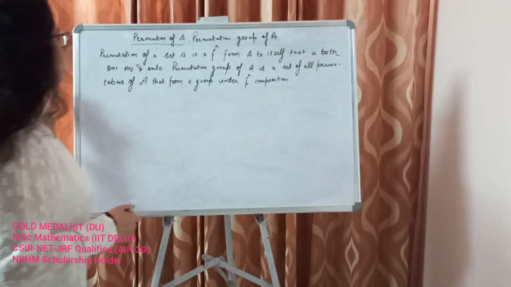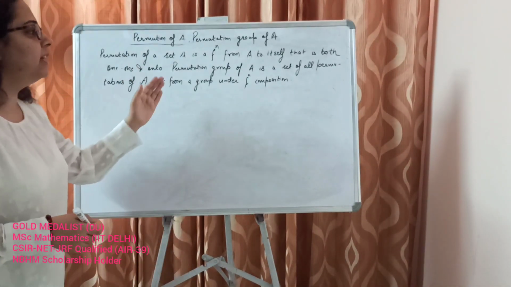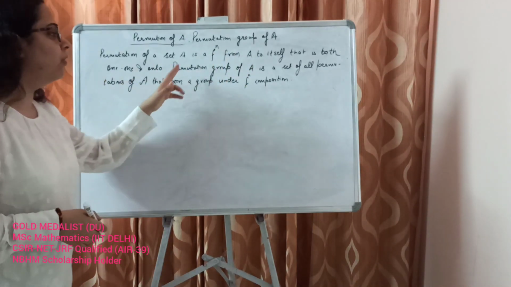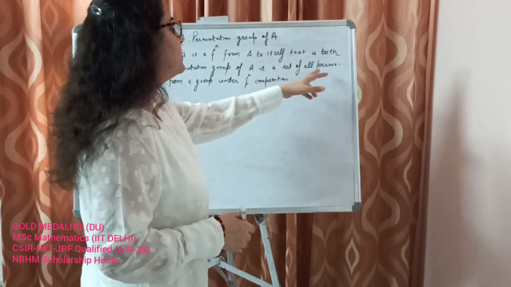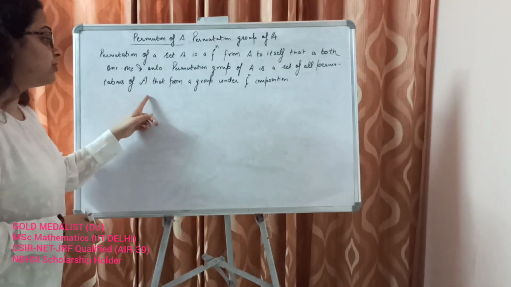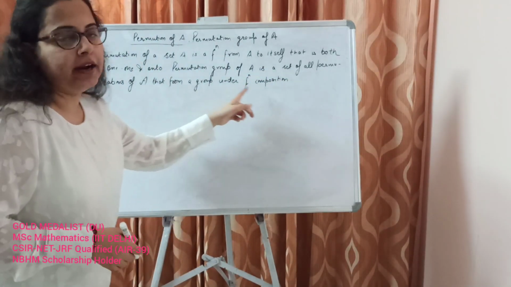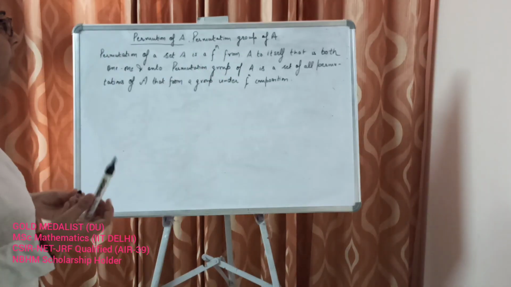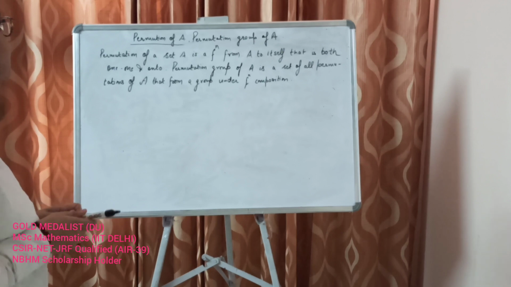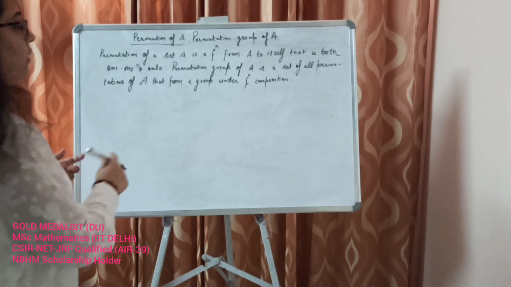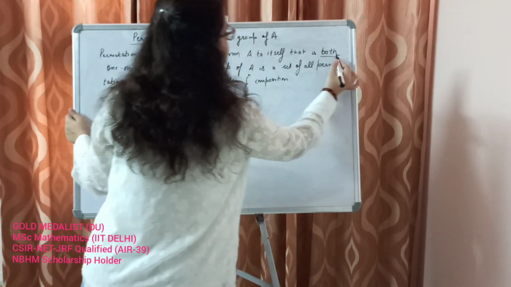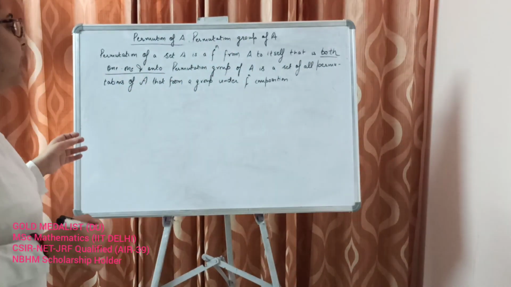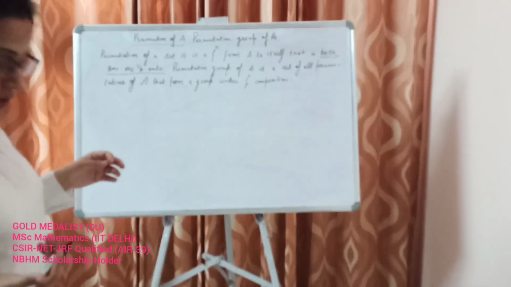Okay, so a permutation of a set A is a function from A to A itself, that is both one-one and onto. The permutation group of A is a set of all permutations of A that form a group under function composition. Alright, so there are some important points in this definition: the permutation has to be both one-one and onto. And what is the operation?